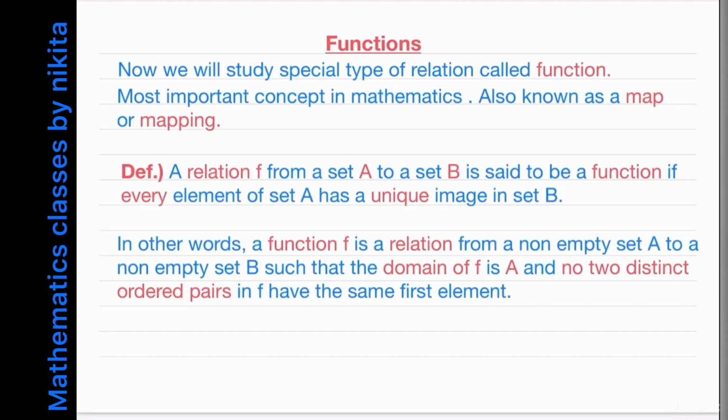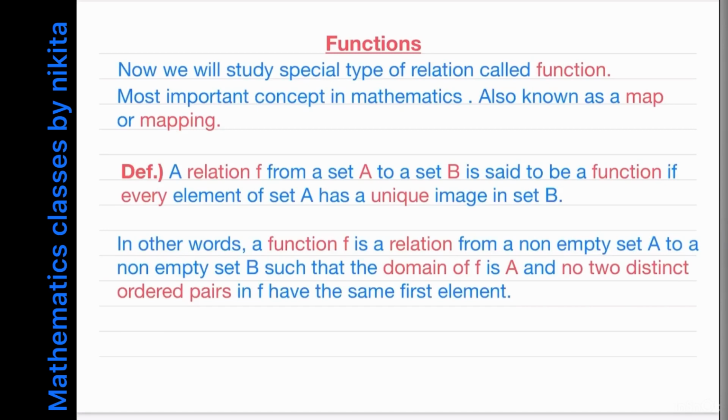Now when we studied what is a relation, so there it was not necessary that every element of set A has an image. Okay, and also it was not necessary that any particular element of set A has a unique image. So it can have more than one image also, isn't it? But only those relations where every element of set A has a unique image in set B are said to be functions from a non-empty set A to a non-empty set B. Got it? The difference between a relation and a function.